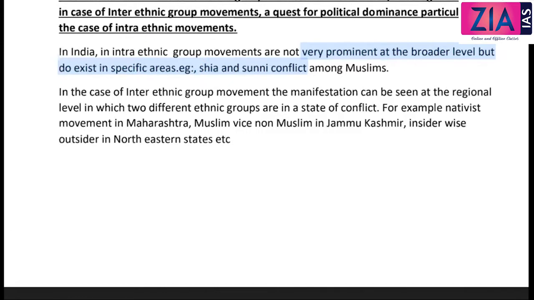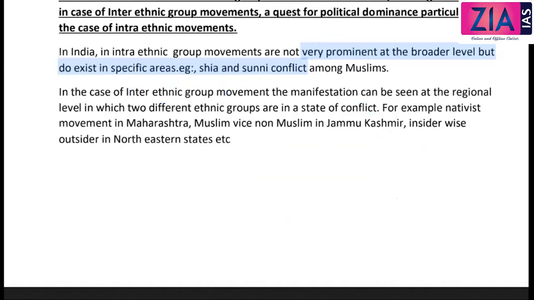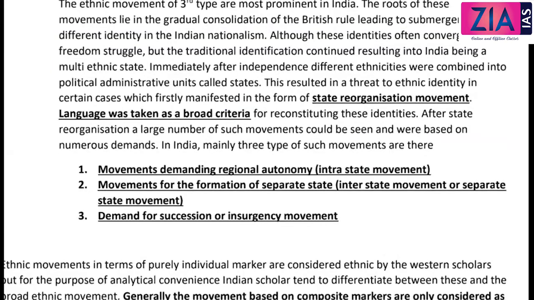In the case of inter-ethnic group movement, the manifestation can be seen at the regional level, in which two different ethnic groups are in the state of conflict. So two different ethnic groups, you can talk about any, it can be on the basis of language, it can be on the basis of religion, it can be on the basis of caste also. So any identity you can take here. All are examples of inter-ethnic group. So for example, nativist movement in Maharashtra, okay, the Muslim versus non-Muslim in Jammu Kashmir, insider versus outsider in northeastern states, etc. All these are examples of inter-ethnic group movement.